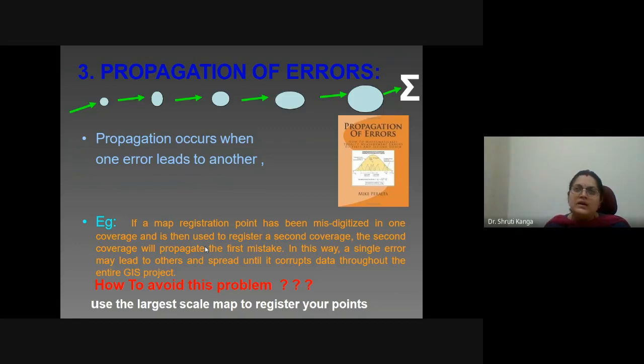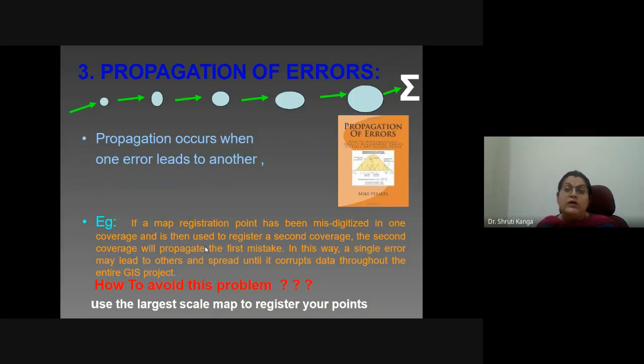Then after scanning, when we are digitizing for different features on the same image, where we have a little bit moved, or where we have a little bit of shifting while we were scanning that image. So in that case, while we are digitizing, again we are making mistake. Then after digitizing, while we are creating some model on that digitized data, again we are committing some mistake.